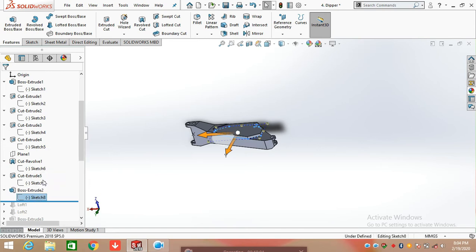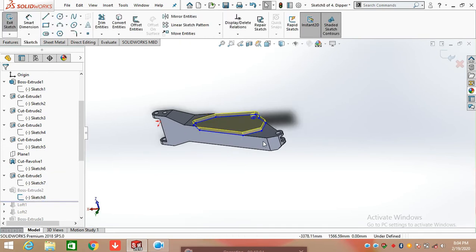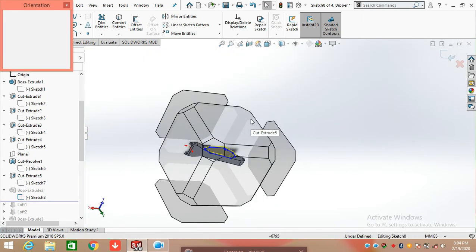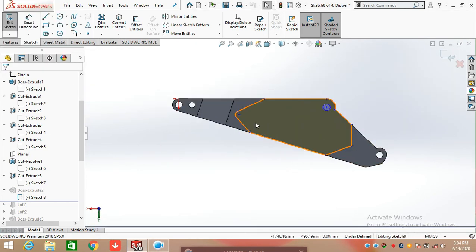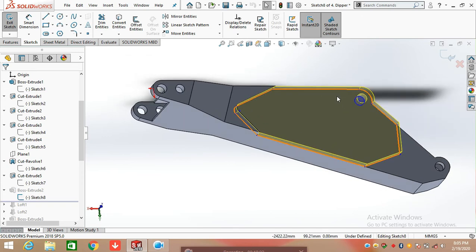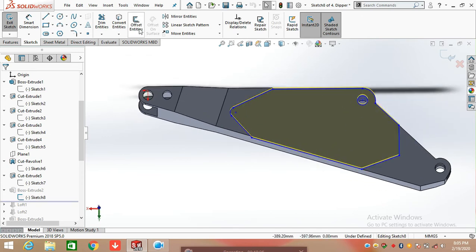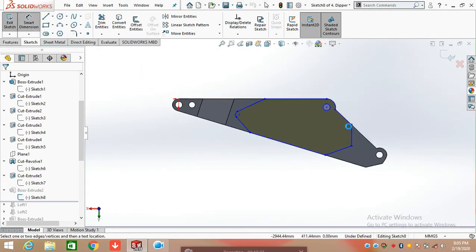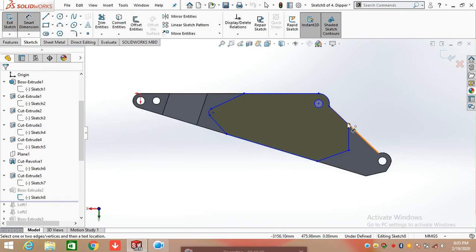Again click on sketch command and click on the face and start to create a sketch here. You can also click on convert entities and select the face and make them all the edges into 3D sketch by selecting convert entities. After converting the face into the sketch, you need simply to break this sketch from here.